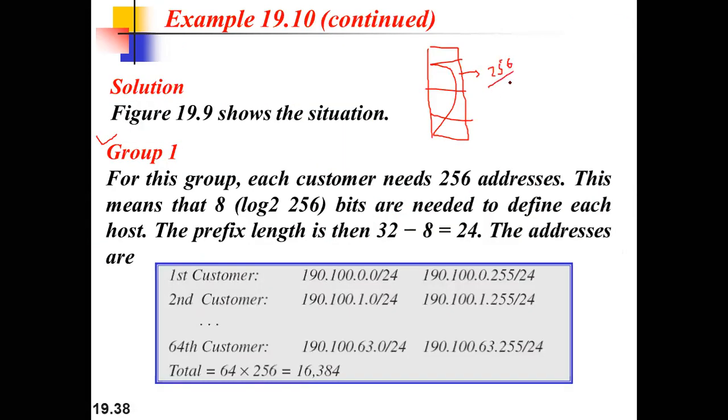So how can we do that? First of all, we need 8 bits for 256 addresses. 2 raised to power 8, then only we can get 256. So the last octet will be consumed.